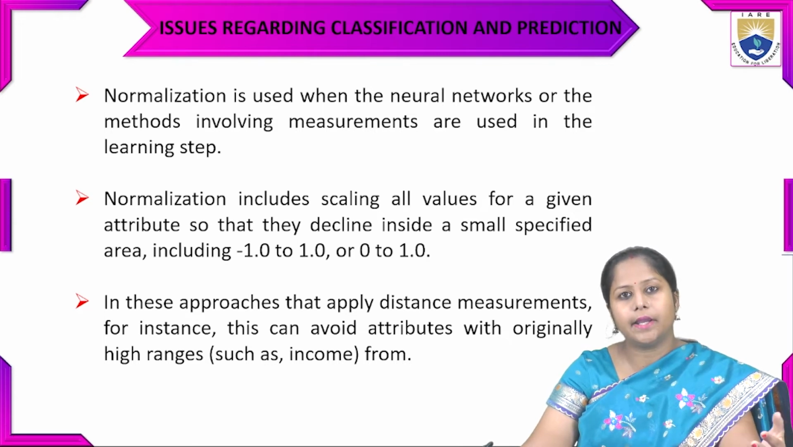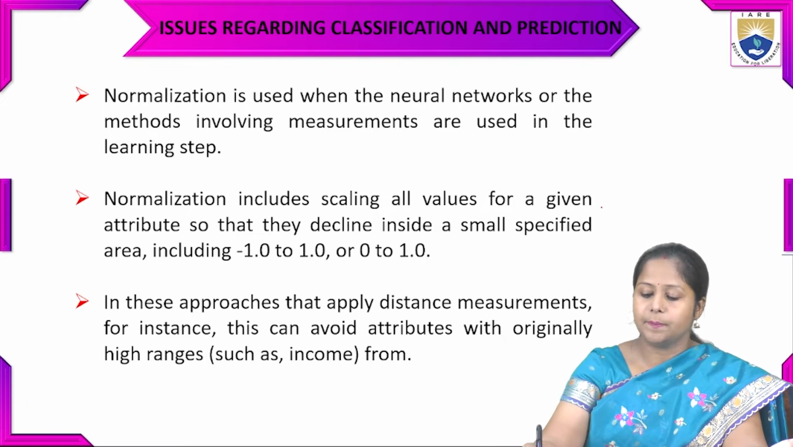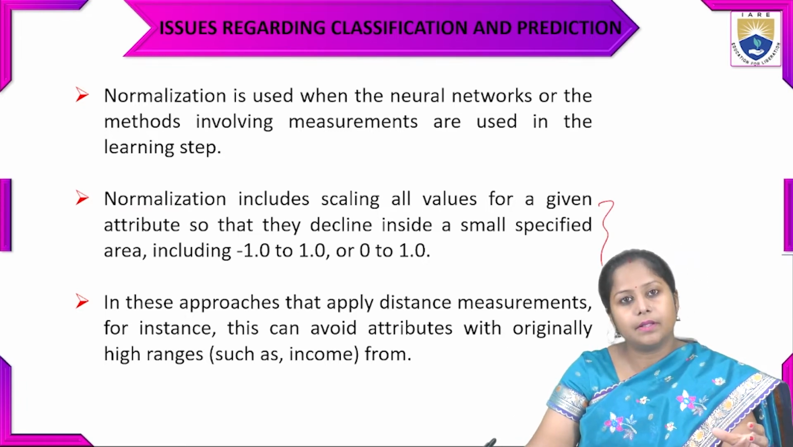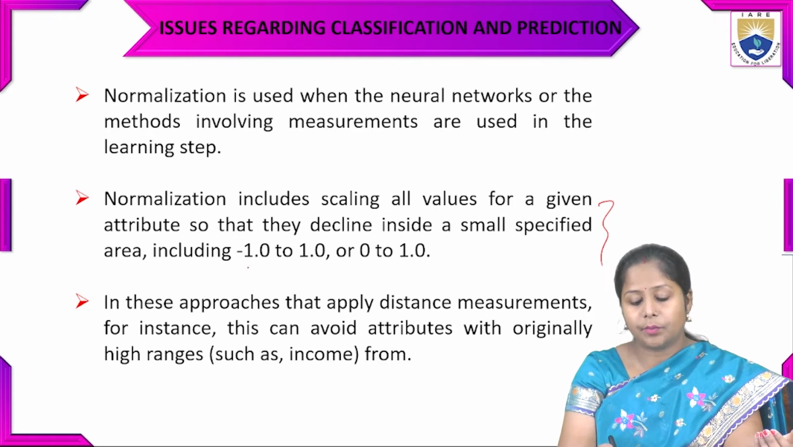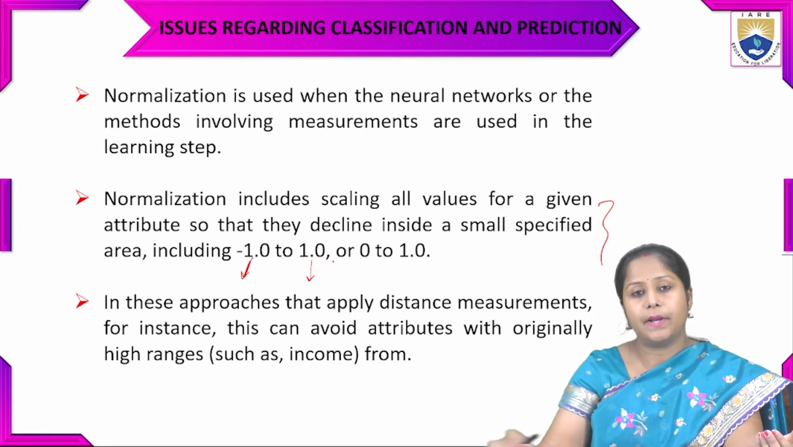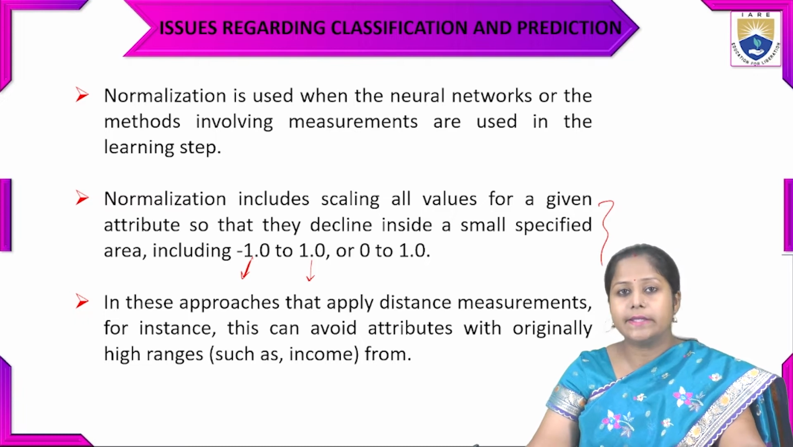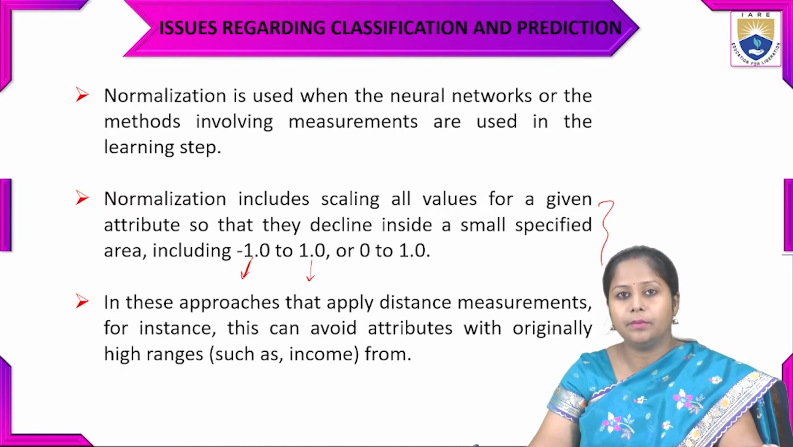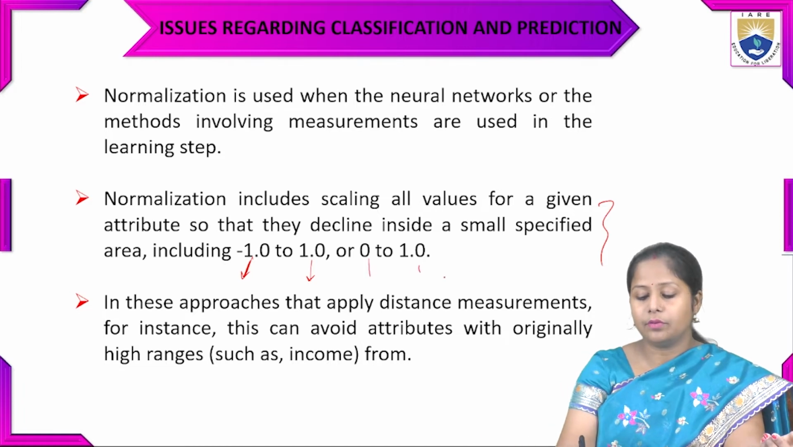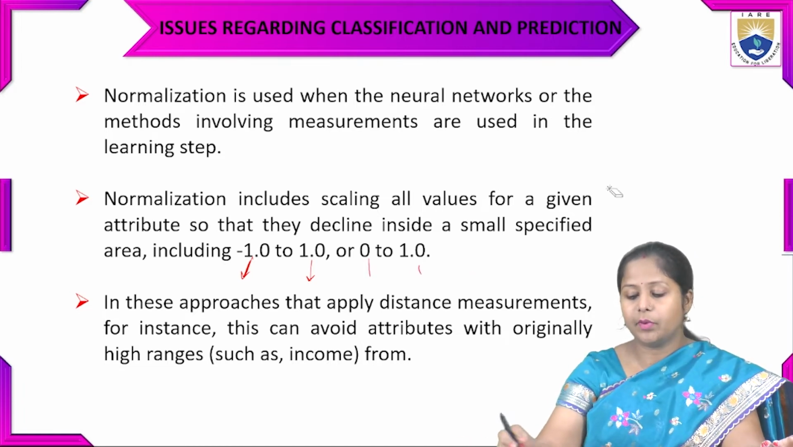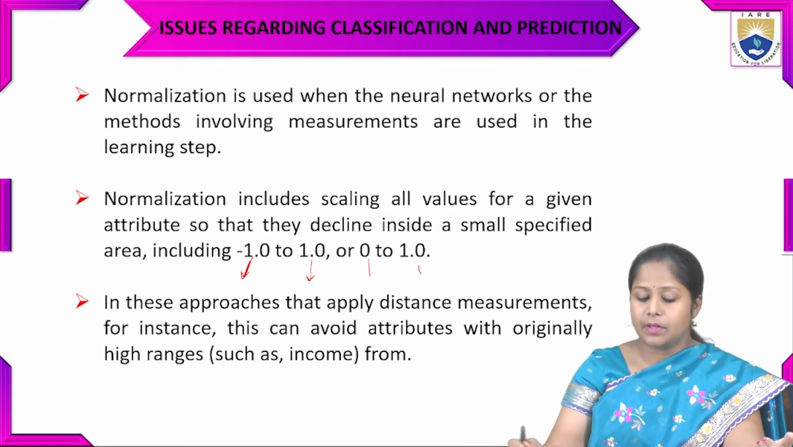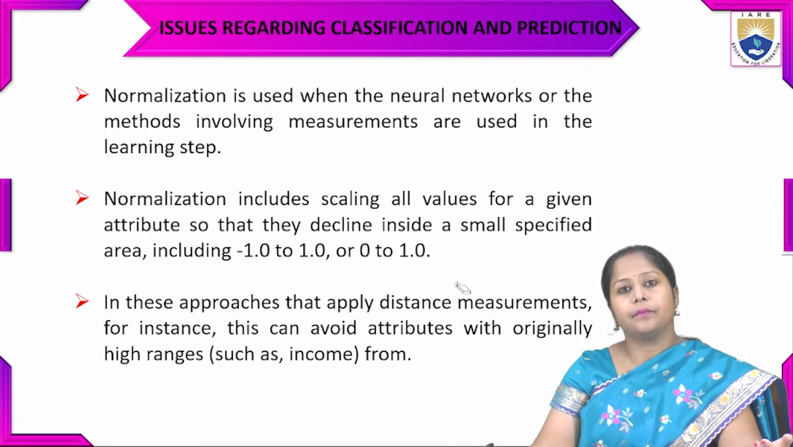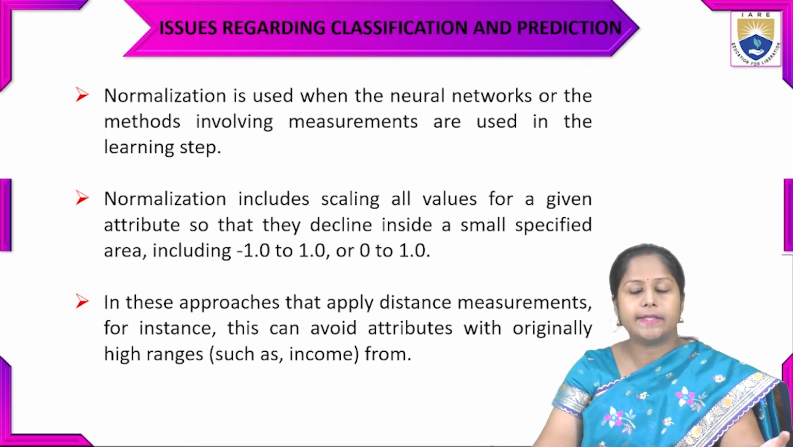they fall inside a small specific area. So we have to set a specific range. For example, the normalization can be between -1 to +1, or 0 to 1.0. This type of small scaling should be applied in the transformation phase of normalization. So in these approaches, these are the methods that can apply distance measurements.